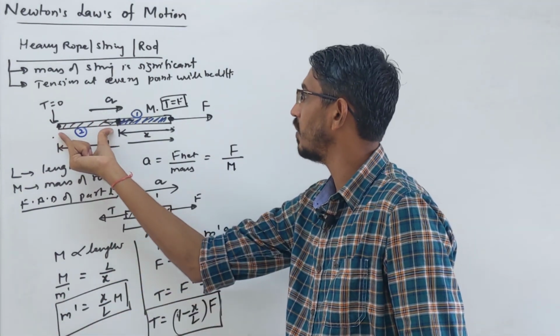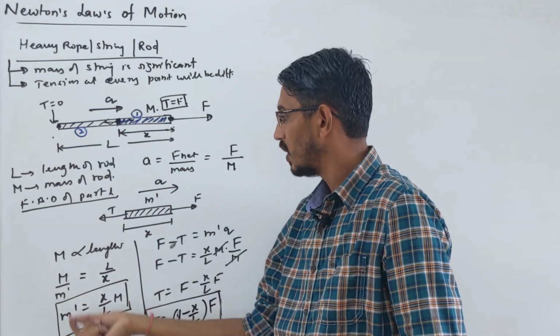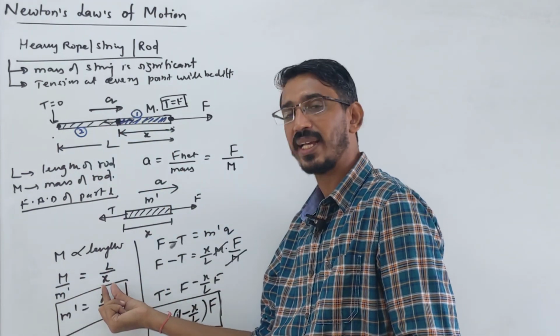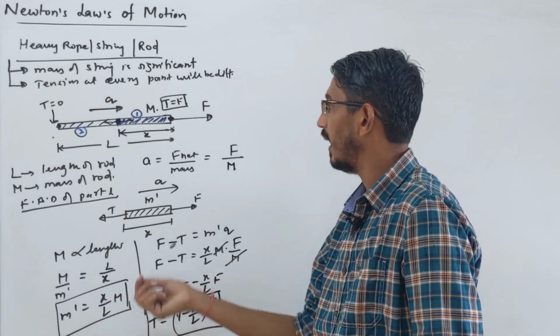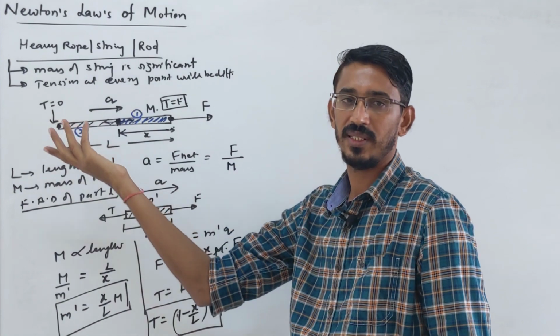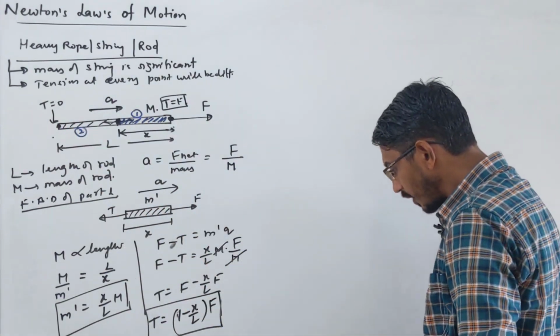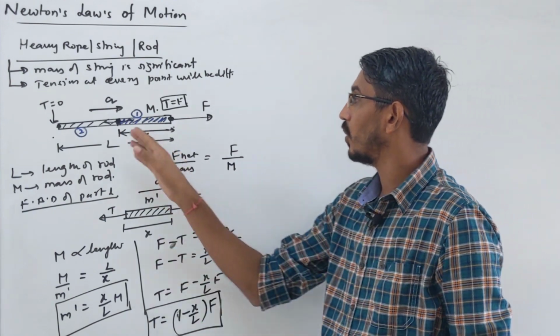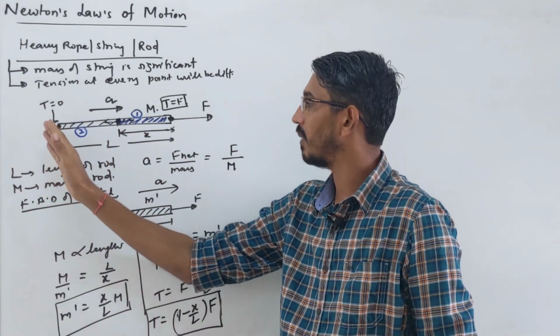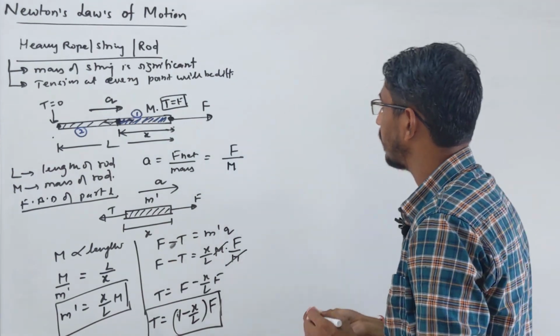The length of that piece will be L minus x. So from m by m dash equals L upon L minus x, you will find some m dash, and write the FBD by the same procedure. Tension is T here, and there is nothing else. Check it, you should get the same answer. Now, with this rod you can have other masses also, like one mass connected here, one connected there. Let's discuss one example with masses.